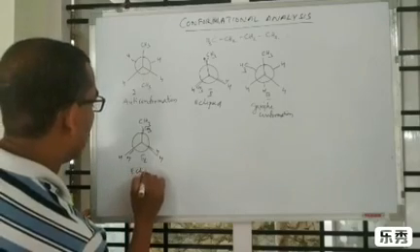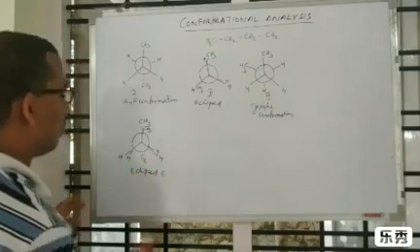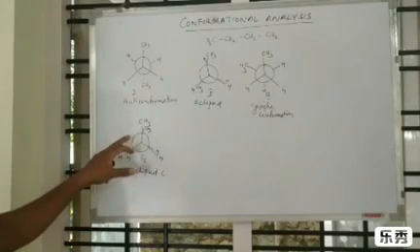Eclipsed conformation, the least stable one, because the bulky groups stand together.